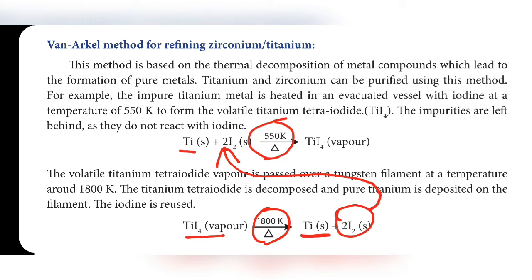This is the Van Arkel method. Here also metal is reacted with a suitable reagent and forms a volatile compound. That volatile compound on heating is split into pure metal, and that suitable reagent is also formed here. That's all.